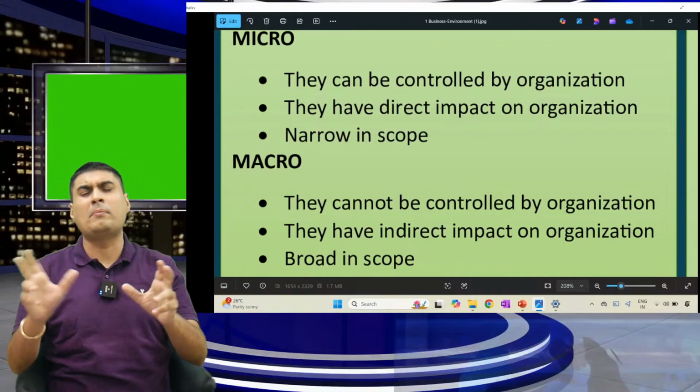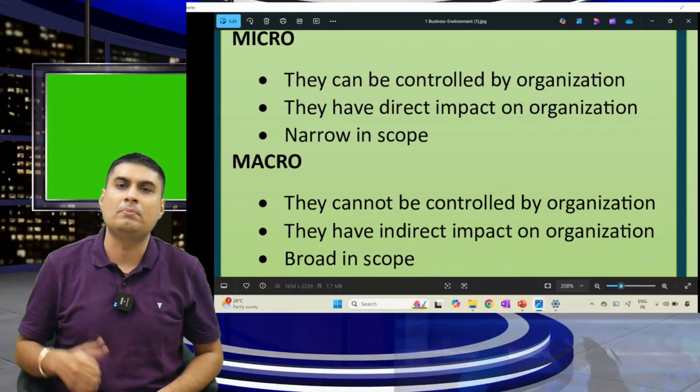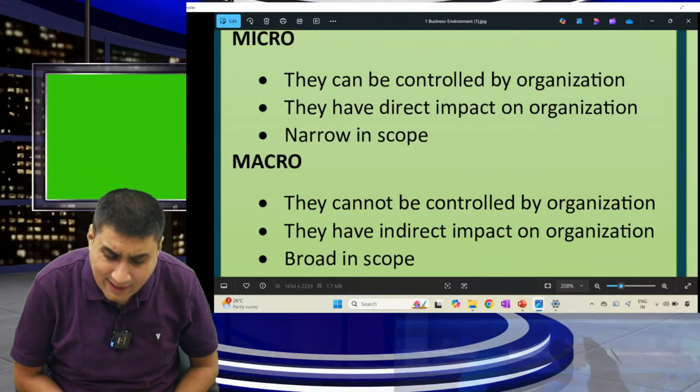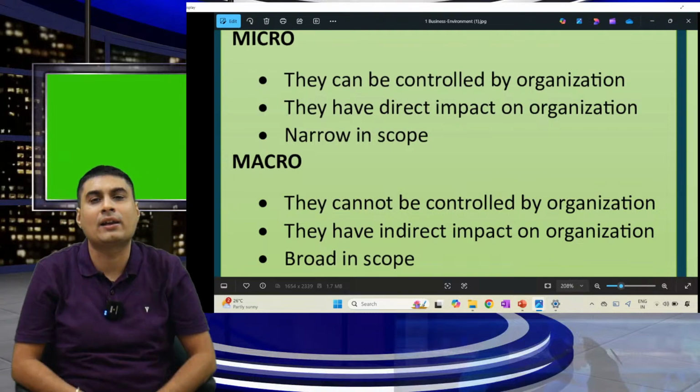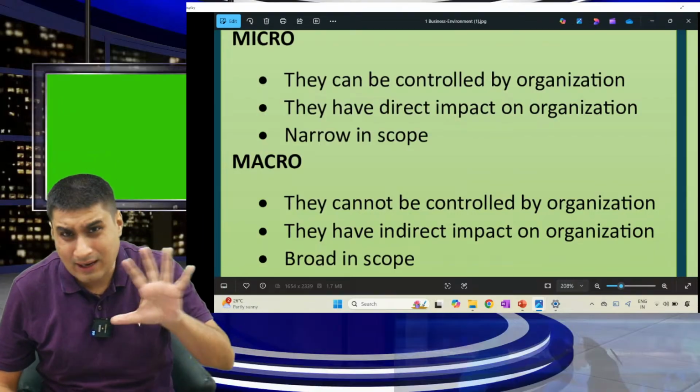Micro, macro, macro, micro, micro, macro. Tell me which one can be controlled? Micro. Cannot be controlled? Macro. Direct impact? Micro. Indirect? Macro. Very small? Micro. Very big? Macro. I hope it is clear. Nothing good comes from here.